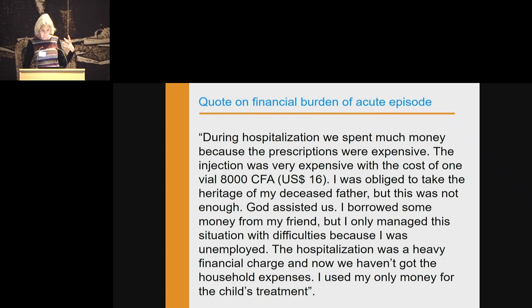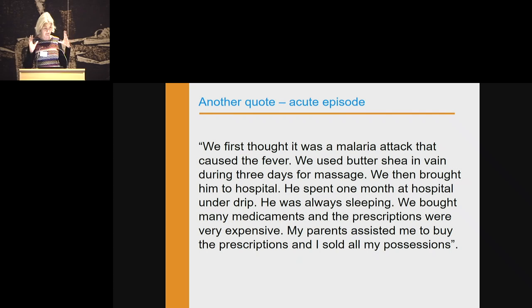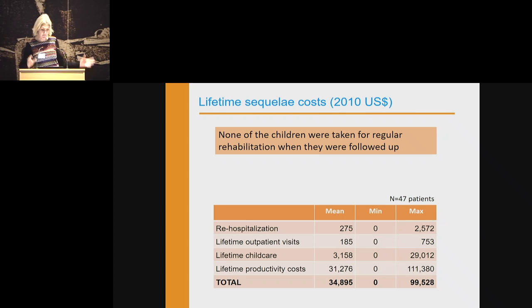So, we weren't meant to collect data on the episode, but a lot of the parents just talked about how expensive it actually was to have the meningitis treated. And this same thing: "In the end, my parents assisted me to buy the prescription, and I sold all my possessions." So this was just the acute episode.